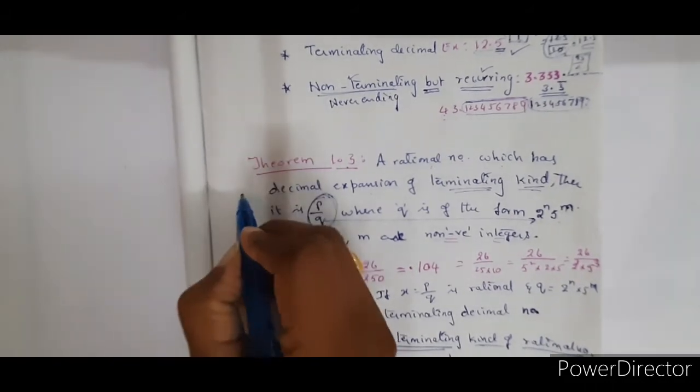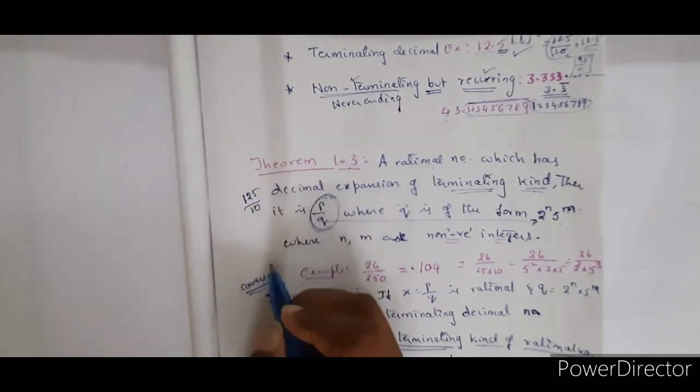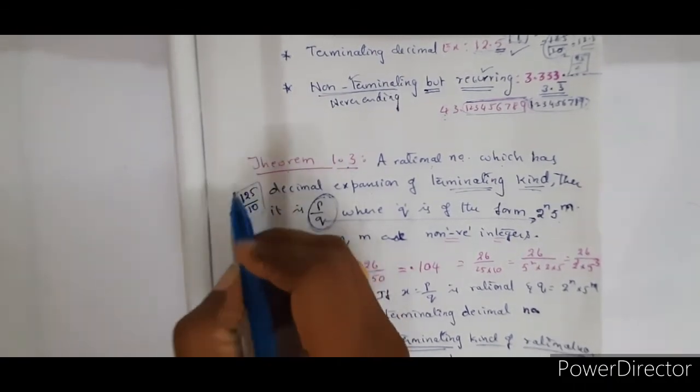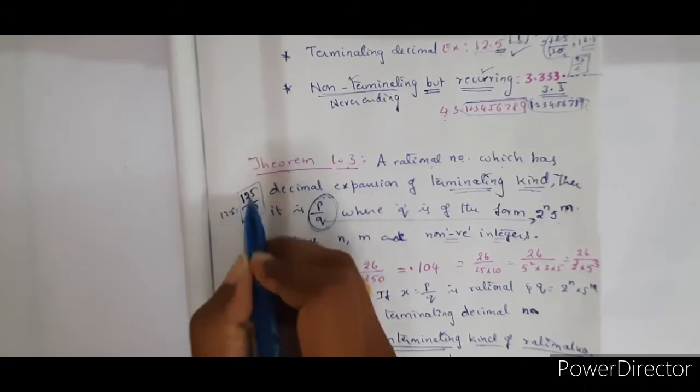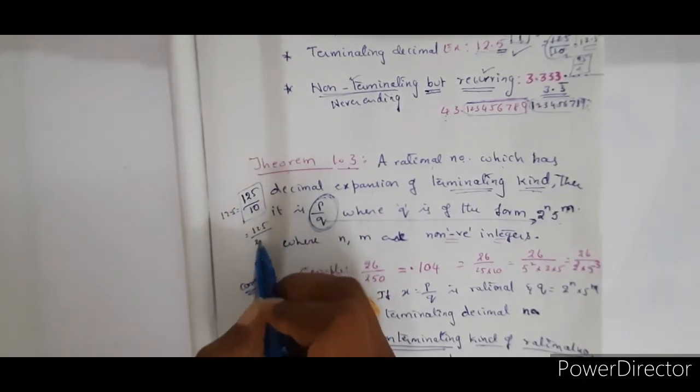Just now we have seen the example of 12.5 as 125 by 10. So I can write it as 125 by 2 into 5, is it not? That means 2 power 1, 5 power 1.